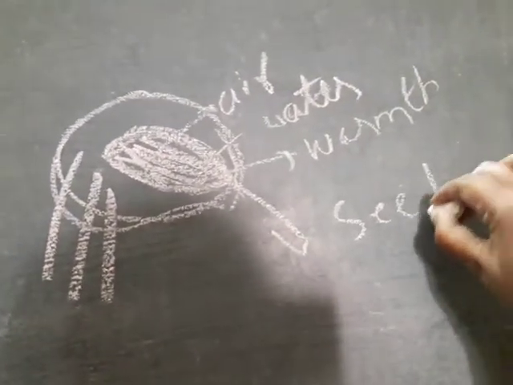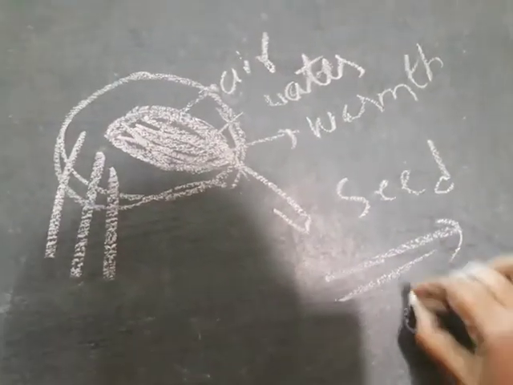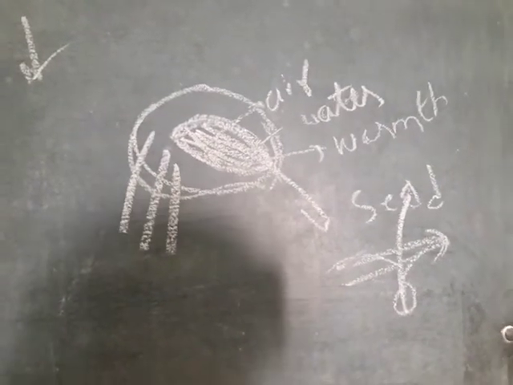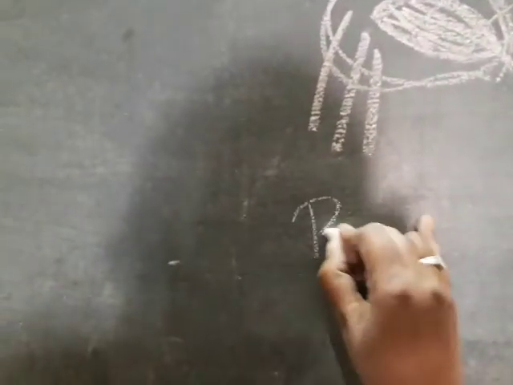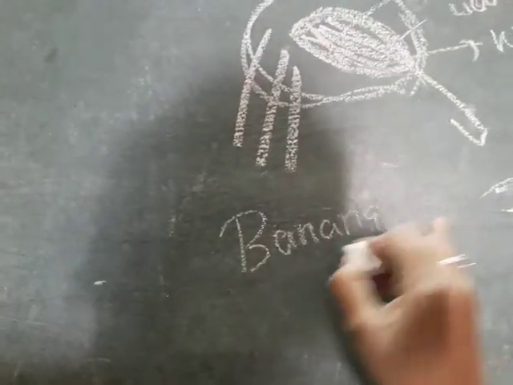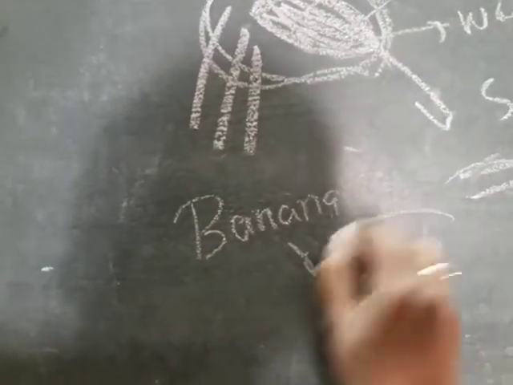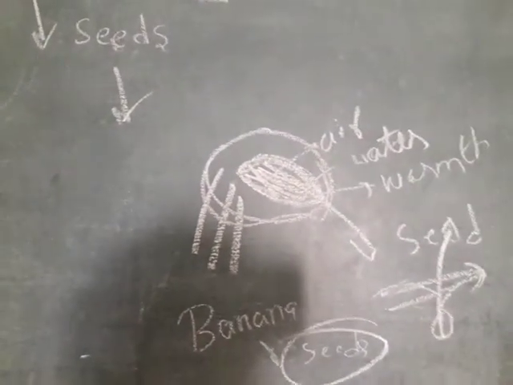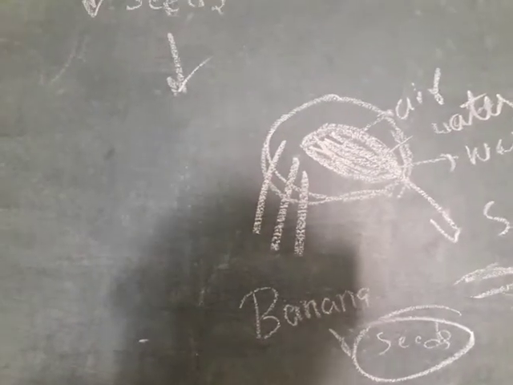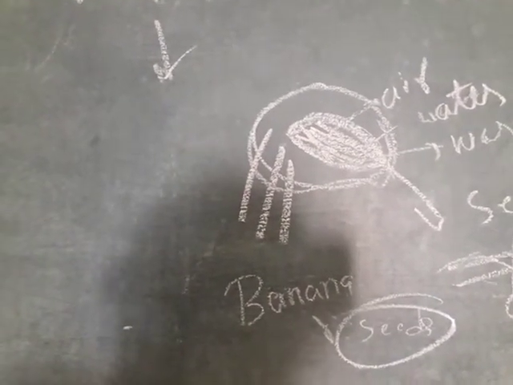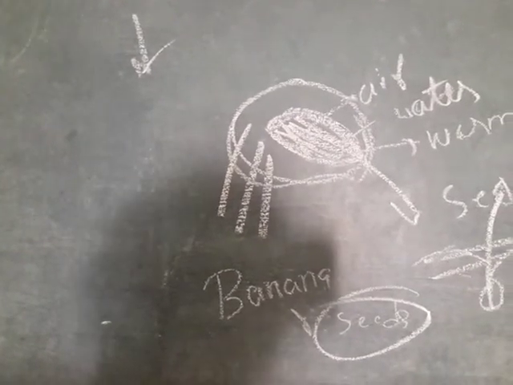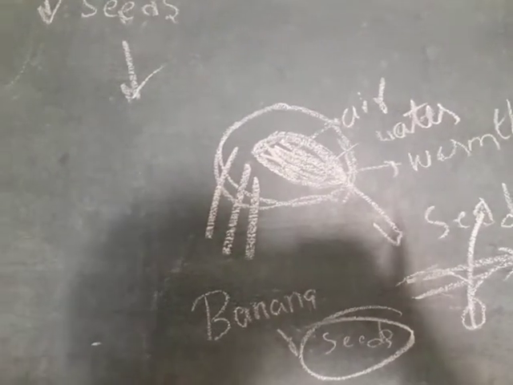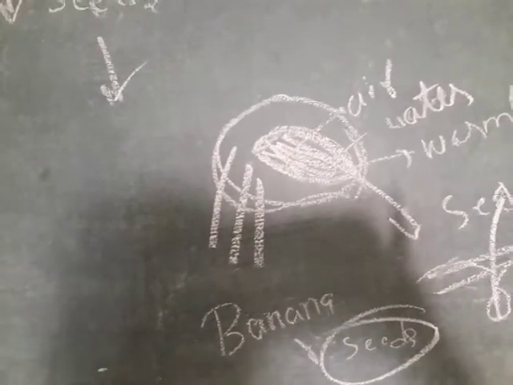The seed is planted in soil. It grows into another plant. But banana seeds do not grow, we do not plant these seeds. Okay, some seeds we can plant, like oranges, lemon, mango. These seeds we can plant in soil. Yes, these seeds grow into another new plant.